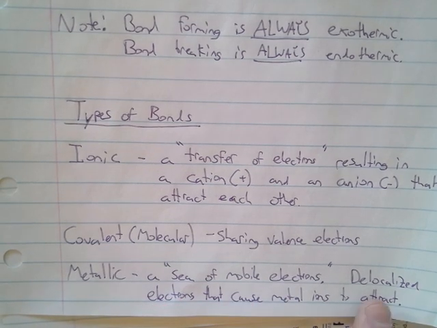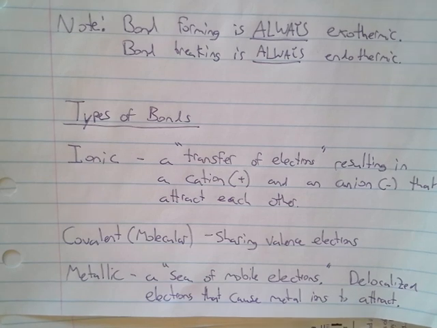And what happens is, since the electrons continually circulate around the entire structure, and I'm talking about even if that piece of metal is a mile long, the electrons from one end will travel all the way to the other end and back. This causes the metal ions to attract between itself and those valence electrons constantly, and that is the strongest type of bond that exists.